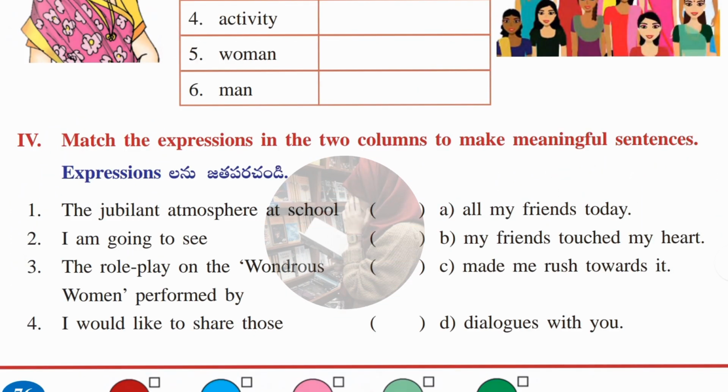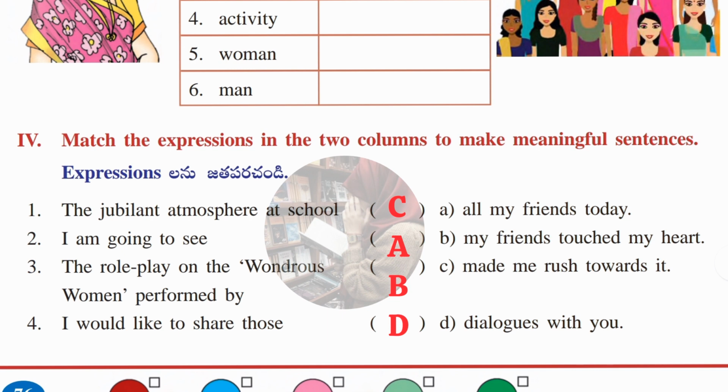Let's move on to the next Roman. Here, we have to match the correct meanings. Some sentences are given, and we have to match them according to the meaningful sentences. Let's see the first one. The jubilant atmosphere at school, its answer is C, made me rush towards it.